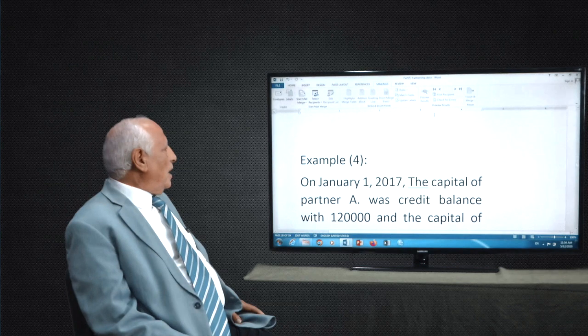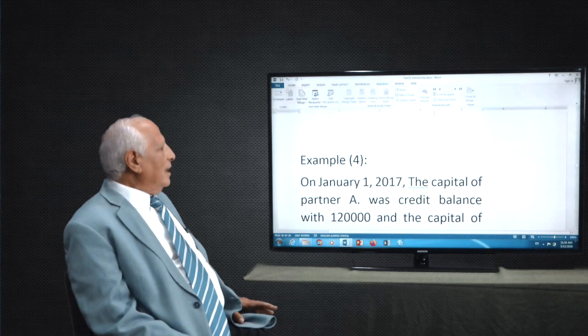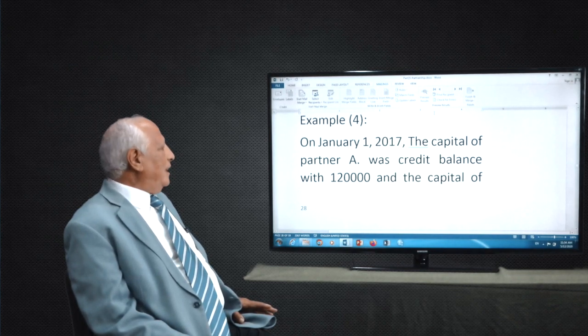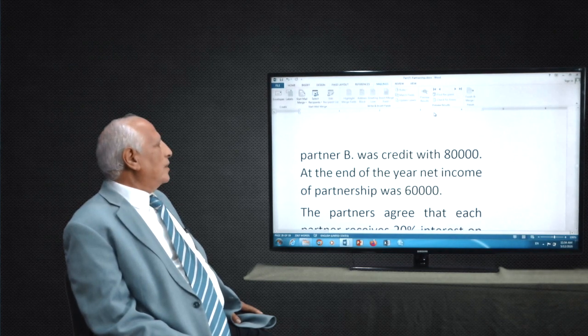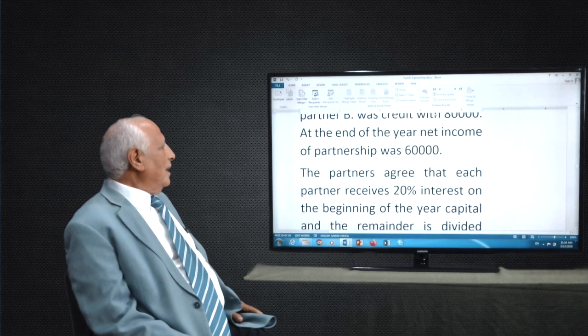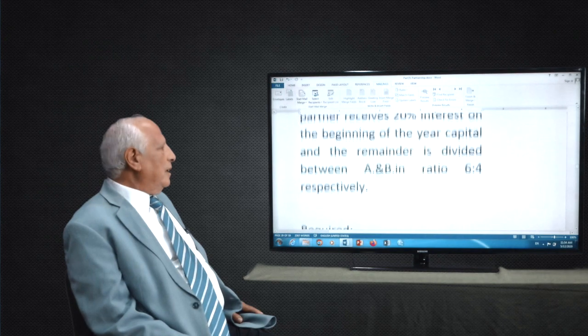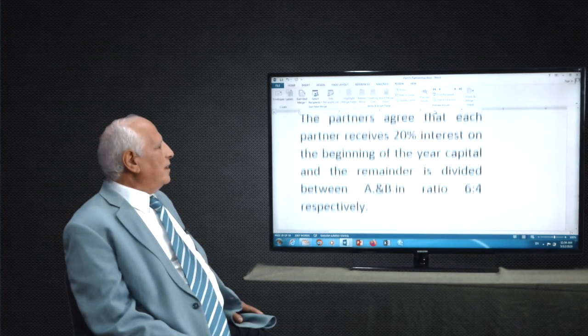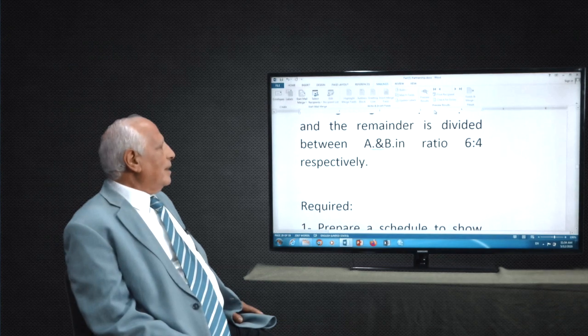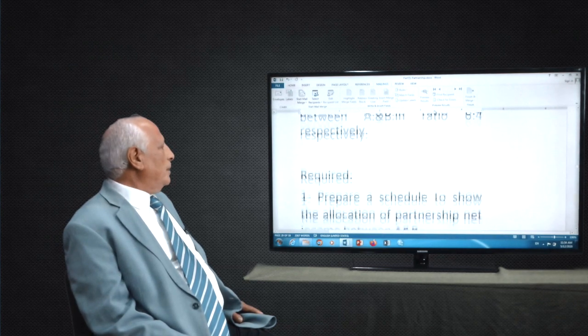Example 4, that's a new example here. On January 1st, 2017, the capital of partner A had a credit balance of 120,000, and the capital of partner B was a credit of 80,000. At the end of the year, the net income was 60,000. The partners agree each partner receives 20% interest on the beginning of the year capital, and any remainder is divided between A and B. They give you ratios 6 to 4. Remember this respectively. That means 6 to A and 4 to B.